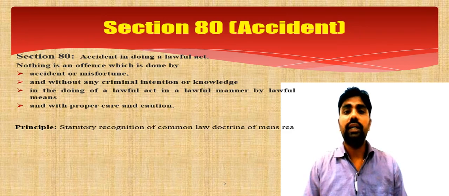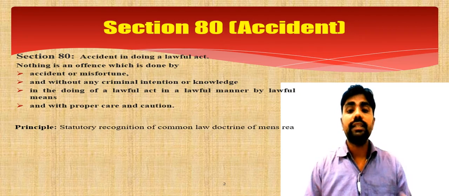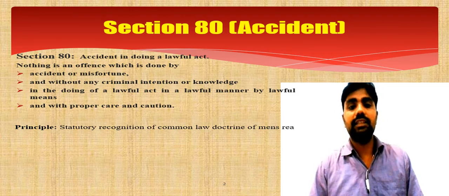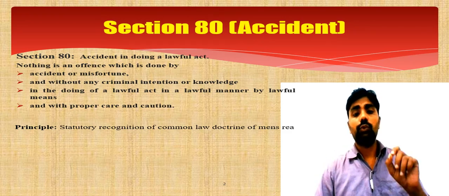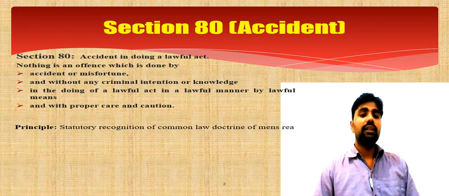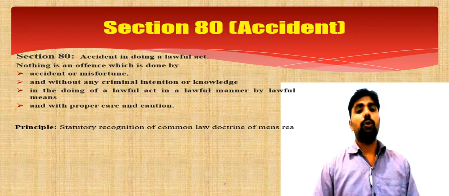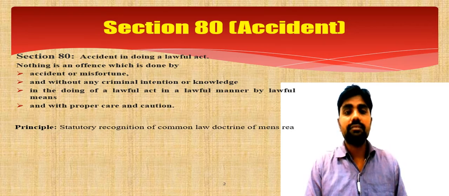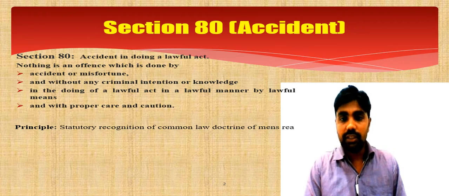There was no guilty mind, no mens rea, and no knowledge either. There was no knowledge that he is going to commit an accident or an unlawful act. In doing so, the qualification is doing the lawful act in a lawful manner by lawful means with proper care and caution.